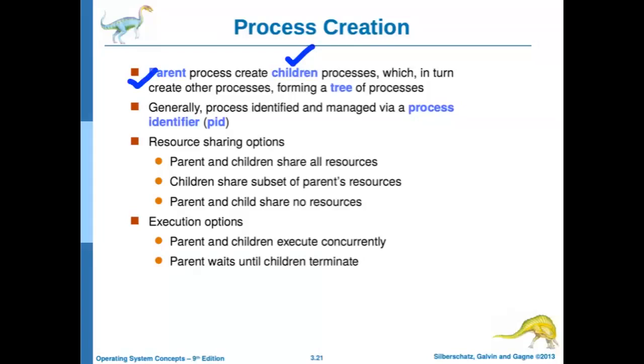As I mentioned at the top, when the operating system boots, the init process is there with PID 1. Each and every process is identified by the PID. And while creating a process, different options are there for sharing the resources. Of course, how it is implemented depends on different operating systems, and even execution options are also available. So now we will discuss this part with respect to Unix or Linux, wherein in order to create a process, we make use of the fork system call.